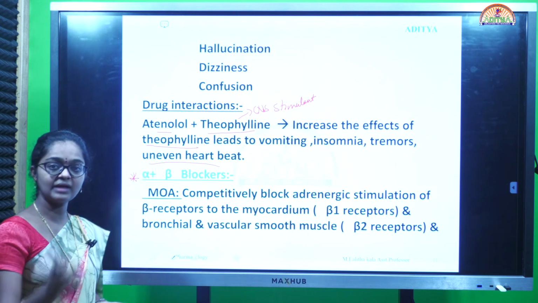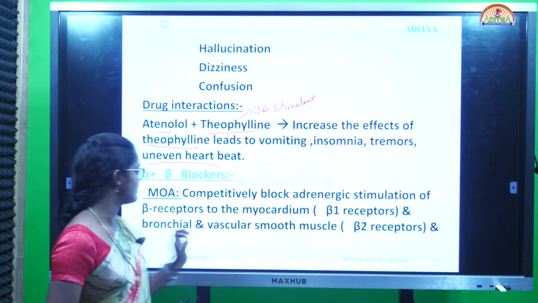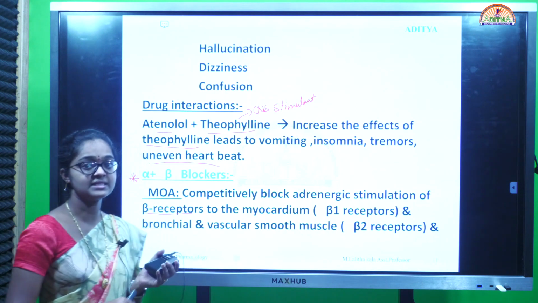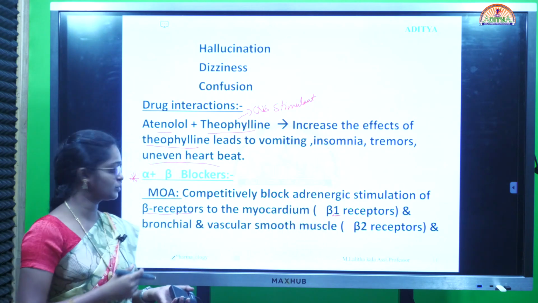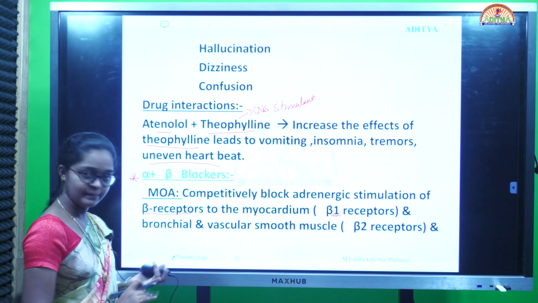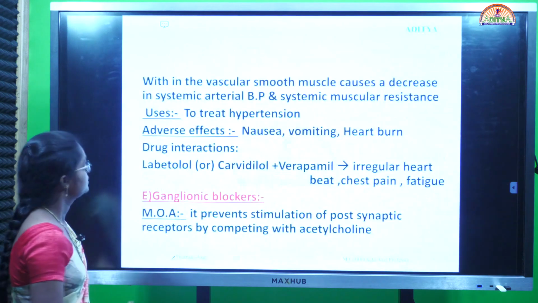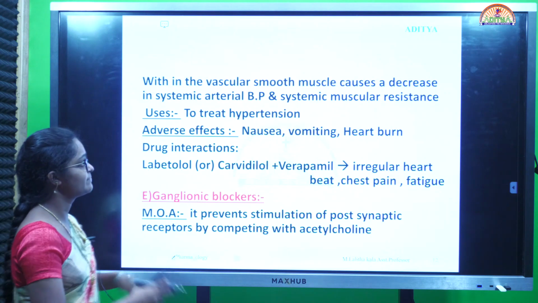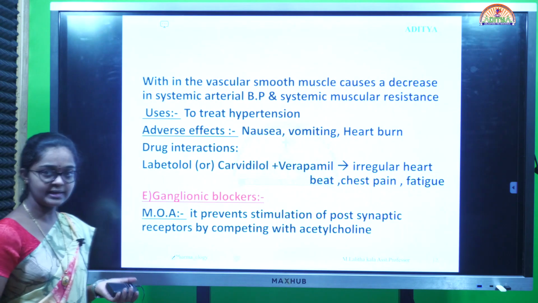Next, coming to alpha plus beta blockers. It has both alpha and beta blocker activity. It competitively blocks adrenergic stimulation of the beta receptors which are present on the myocardium, which are present in the heart. That means beta 1 receptors, and bronchial and vascular smooth muscles. These drugs mainly block on the vascular smooth muscles, myocardium and the bronchial smooth muscles. Within the vascular smooth muscles it causes a decrease in arterial blood pressure and peripheral vascular resistance. It is used to treat hypertension.